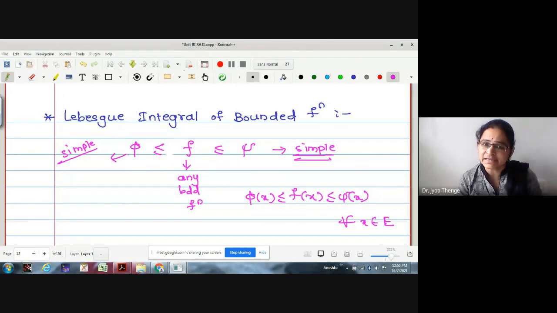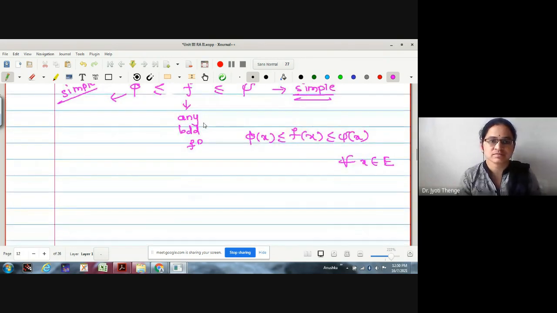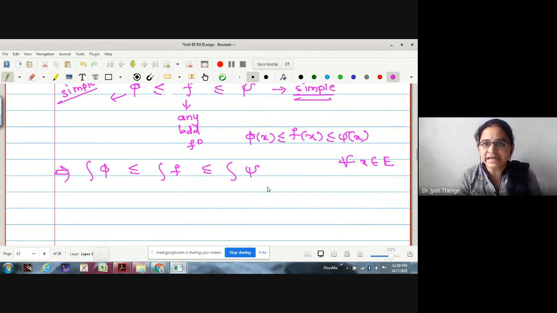Therefore, this integration of psi works like an upper sum for integration of f.